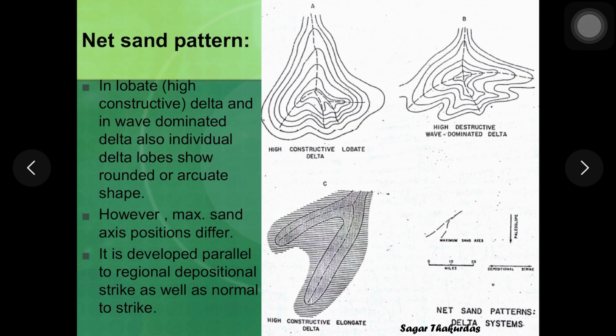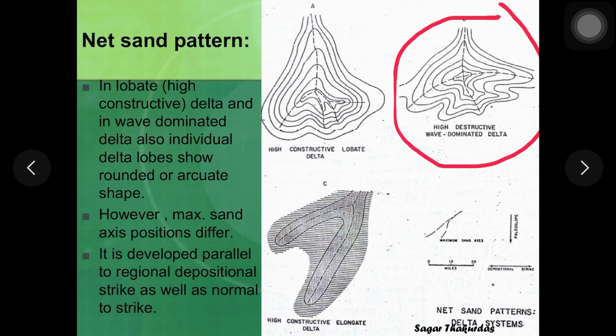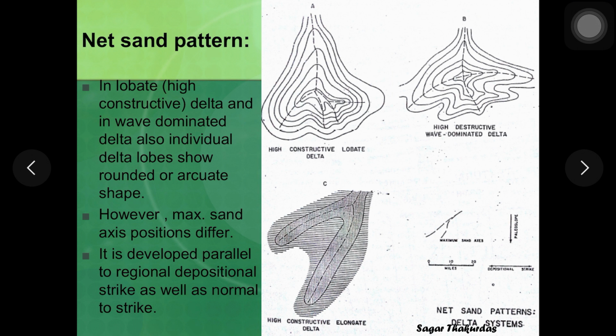Now here in this diagram you can see the net sand pattern. Now see carefully, this is a high constructive lobate delta, which is labeled as A, and figure B here is a high destructive wave dominated delta, and their shapes are similar. Both are lobate in shape, but the difference is the depositional strike, or the axis along which the deposition takes place, the maximum sand axis positions are different.